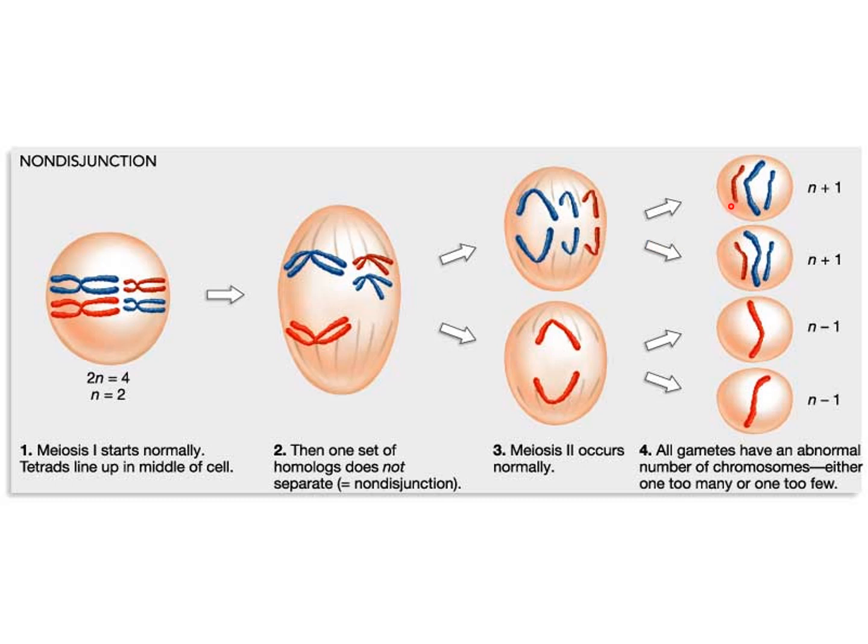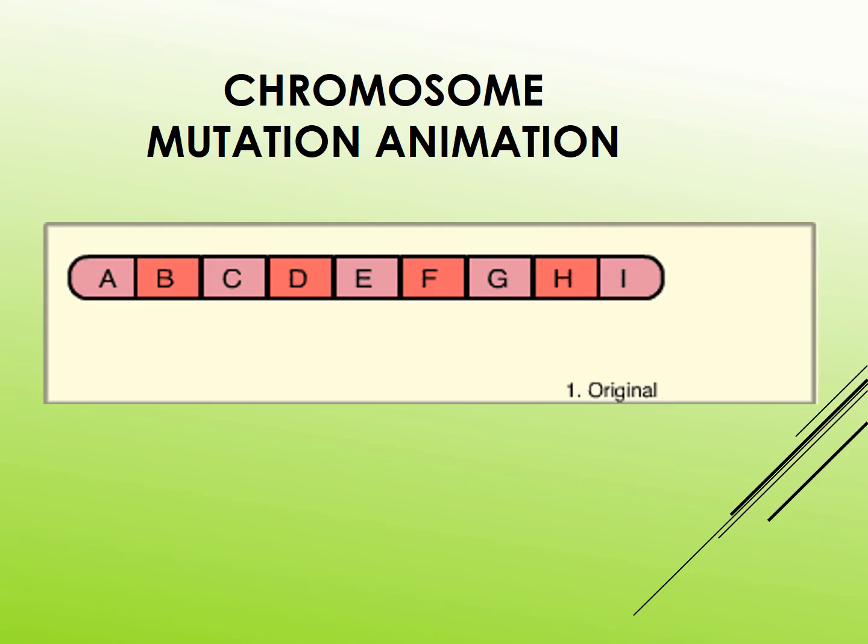So of the 4 daughter cells, 2 have n plus 1 chromosomes, while the other 2 daughter cells have n minus 1 chromosomes. So due to non-disjunction this process takes place.